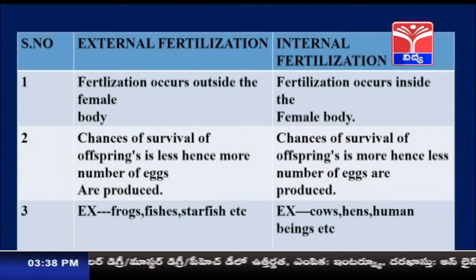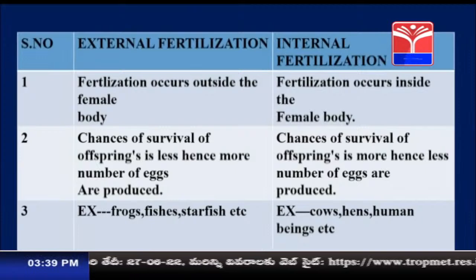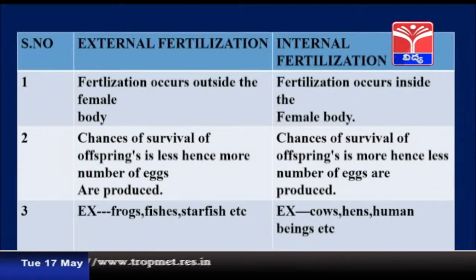Whereas in internal fertilization, chances of survival of offspring are more, hence fewer eggs are produced. External fertilization occurs in aquatic organisms such as frogs, fishes, starfish, etc. Whereas internal fertilization takes place in cows, hens, human beings, etc.